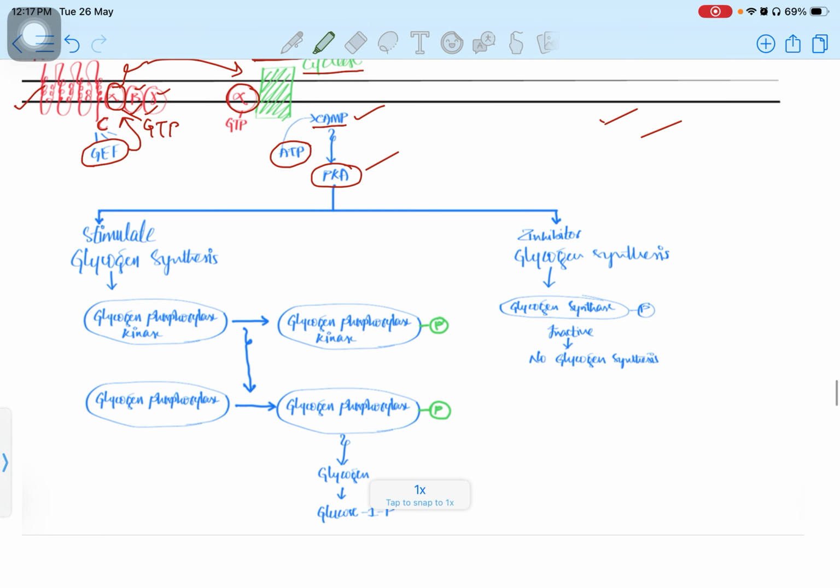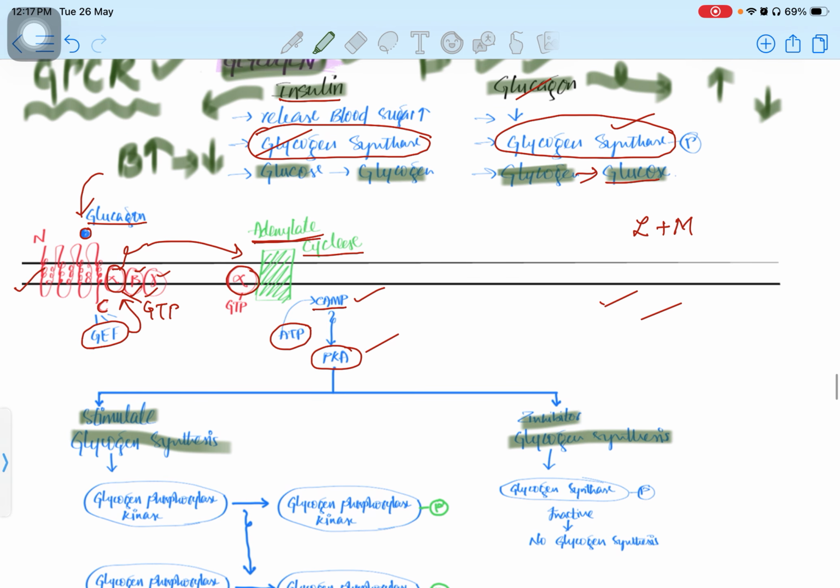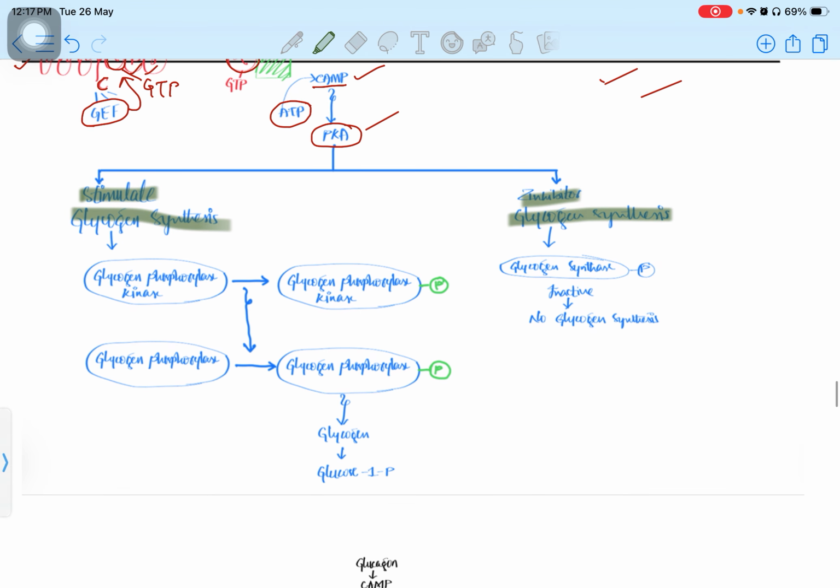In this process, you can see two things going to happen. Either it could be an inhibitory process, meaning glycogen synthesis is inhibited, or we can stimulate glycogen synthesis. You can understand the inhibitory and stimulation processes very easily. For example, this is your muscle. In this muscle, you have some space to store glycogen. After filling this whole space, you can't store anything, right? So you say, I can't store anything, so just stop the process, don't send any glycogen inside the cell.